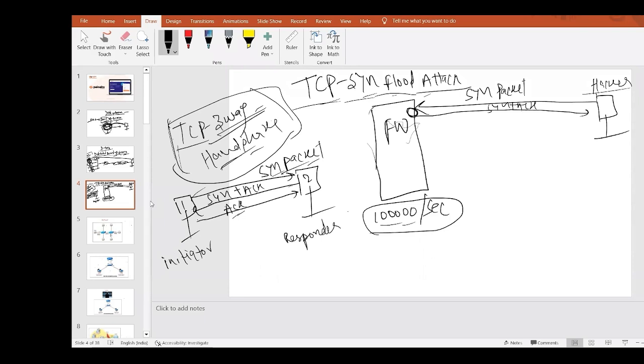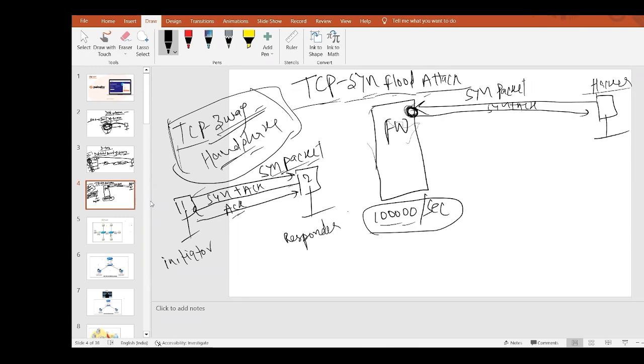My firewall will start waiting for the third packet, and it will keep the session open until the hacker sends the third packet. But what happens? The hacker is not going to send the third packet. Got it? So my firewall would maintain the session till the TCP timeout. We know that the TCP timeout is around 1 hour. So it will keep maintaining the session till the timeout, waiting for the third packet, and the hacker is not going to send it. He is using such kind of software.